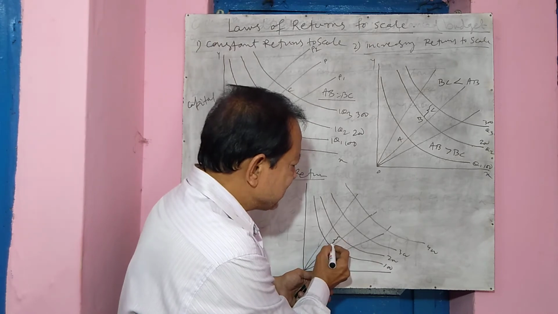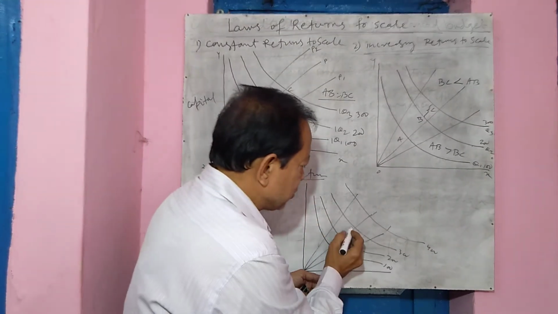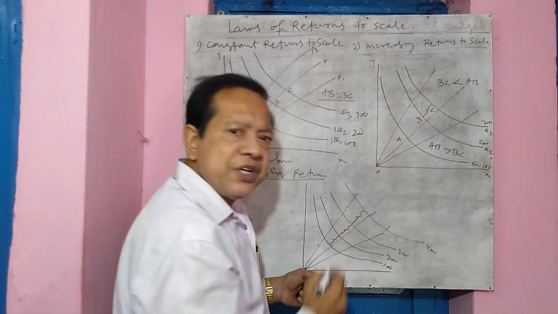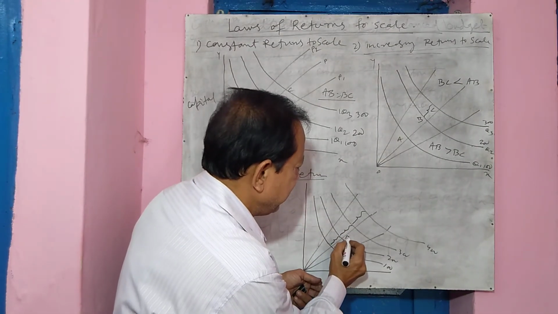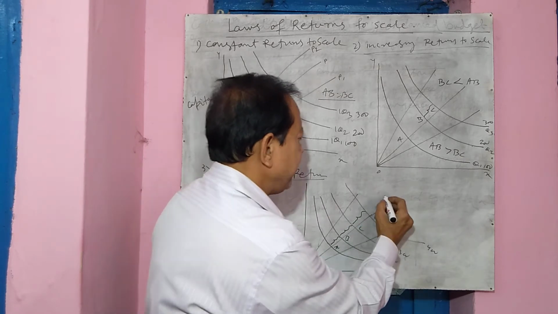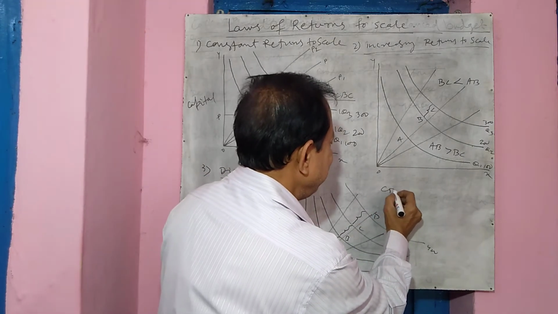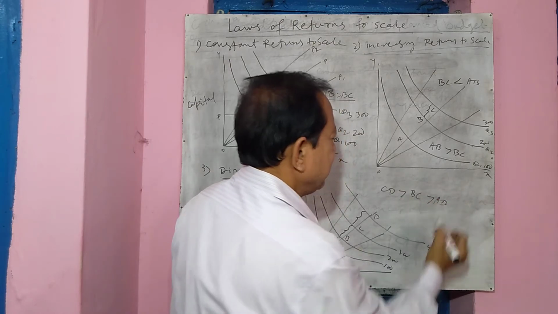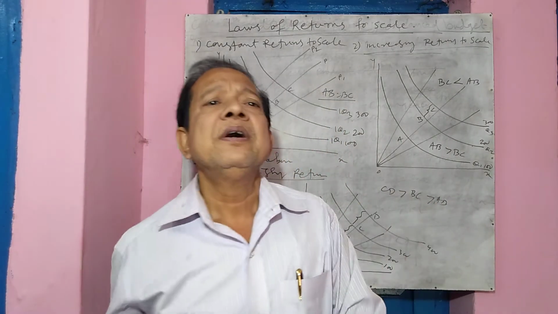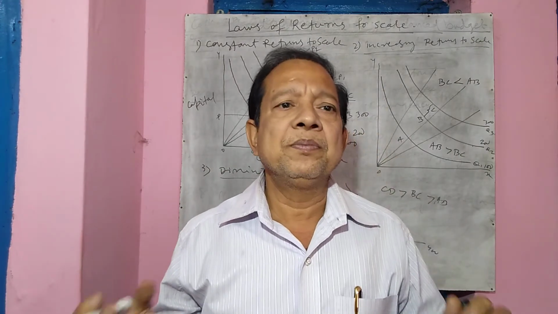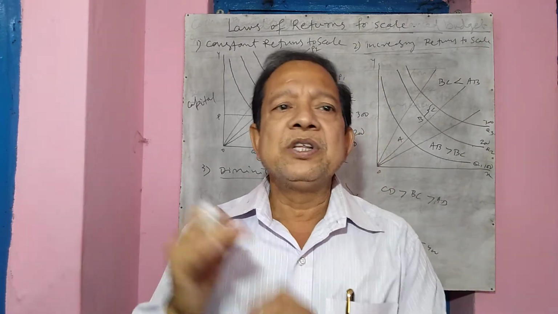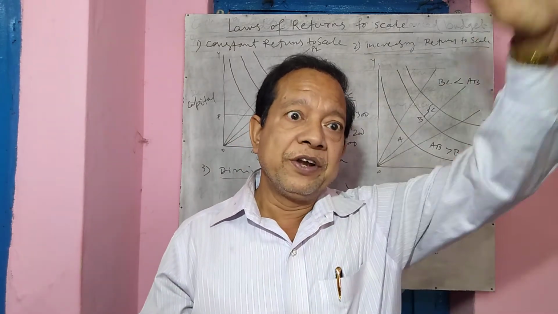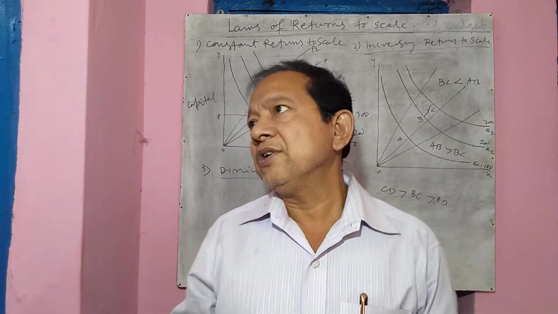Here we give less cost. In the second stage, our cost increases. In the third stage, again cost increases. If this is A, this is B, this is C, this is D, you see here, CD is more than BC, more than AB. That is, in every production step the cost increases, but the output increase stays constant. Output constant, but cost going on increasing. So it is a case of diminishing returns.